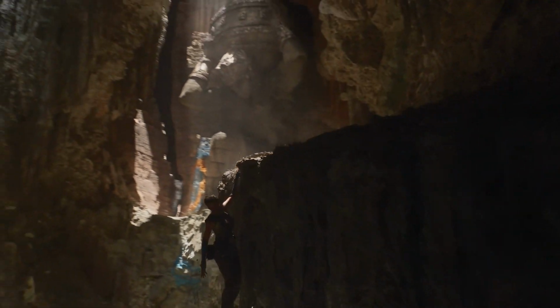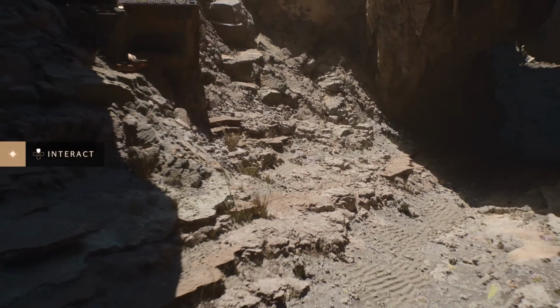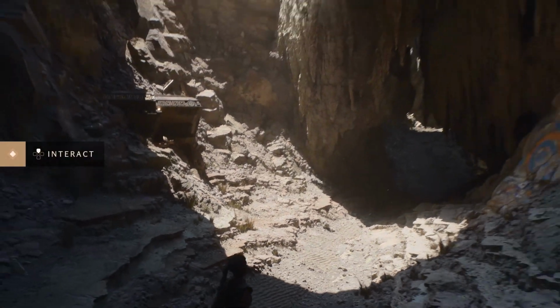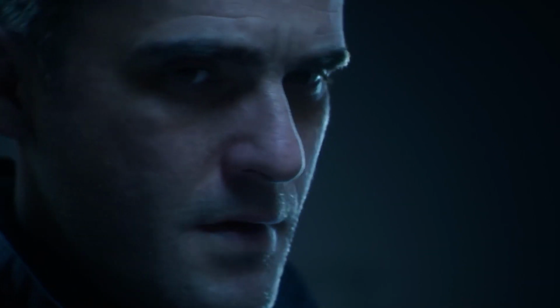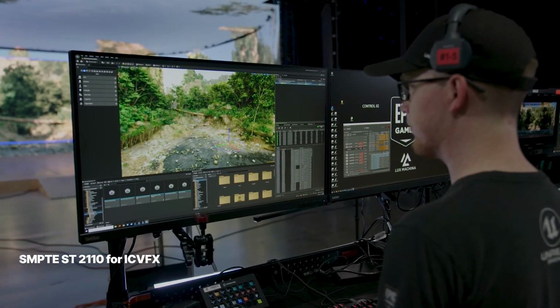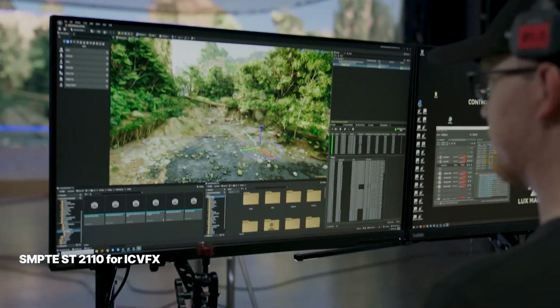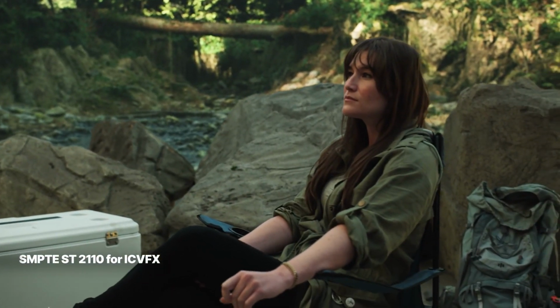Virtual production features and enhancement. Unreal Engine 5.3 enhances the virtual production pipeline by dedicating a machine to each camera, optimizing rendering resolutions and frame rates. This opens up possibilities for more complex scenes, geometry, and lighting. It's a boon for filmmakers and content creators who rely on virtual production techniques, and display support for SMPTE ST2110. This experimental support paves the way for the next generation of LED production stages.